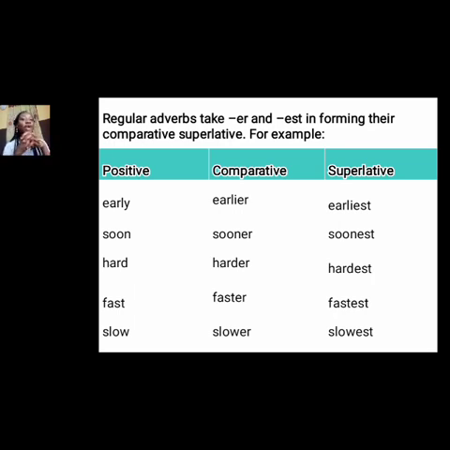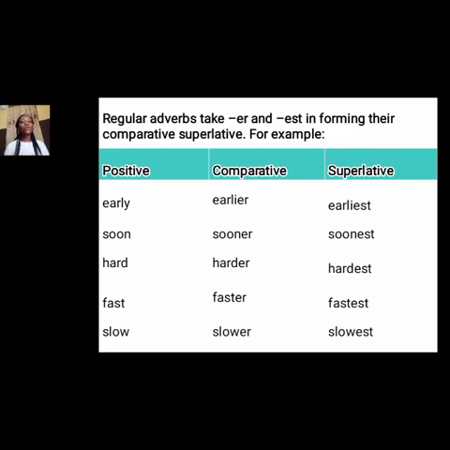Now, regular adverbs take the er and est in forming their comparative and superlative. I'll take that again. Regular adverbs take er and est in forming their comparative and superlative. Let's take an example. Positive means the words. The words we have are early, soon, hard, fast, slow. All these are regular adverbs.